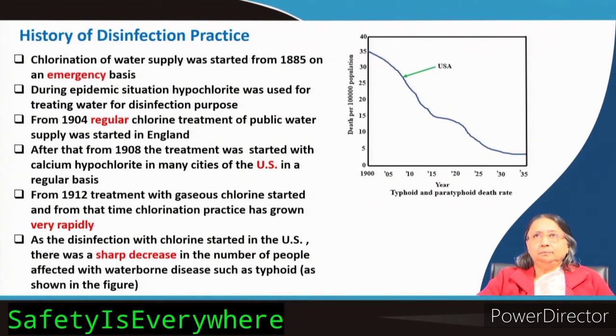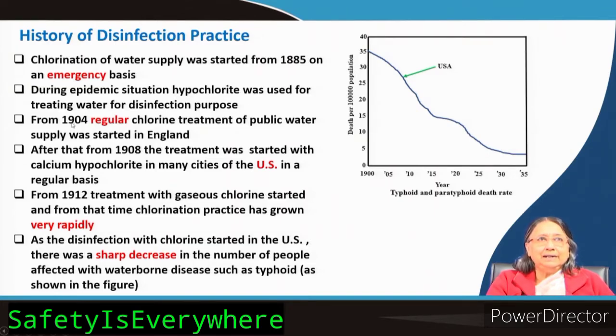Now it is known that there are some microorganisms that cause disease and we have to protect our water because it is waterborne disease. So what practice will we take up? Disinfection practice. What is the disinfection practice? Chlorination of water supply was started in 1885 on an emergency basis. For example, when an epidemic started, the water was treated with chlorine. During the epidemic situation, hypochlorite was used for treating water for disinfection purposes.